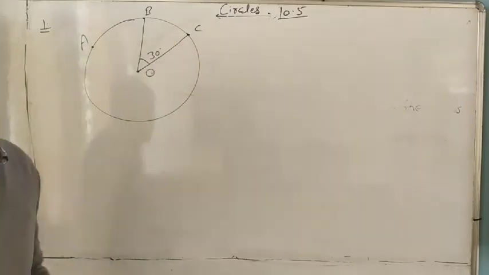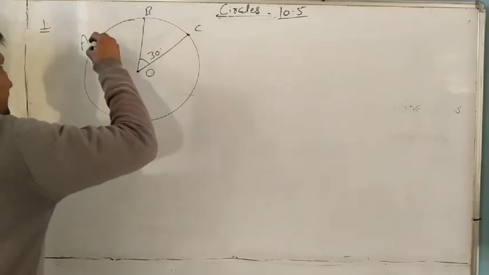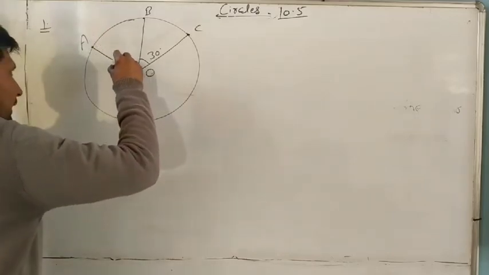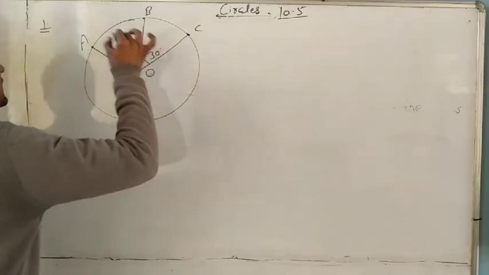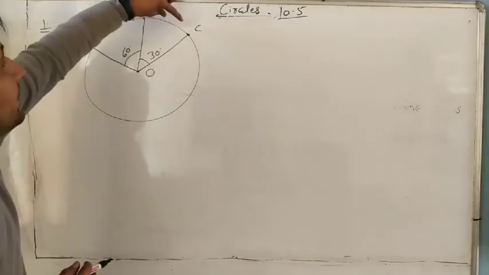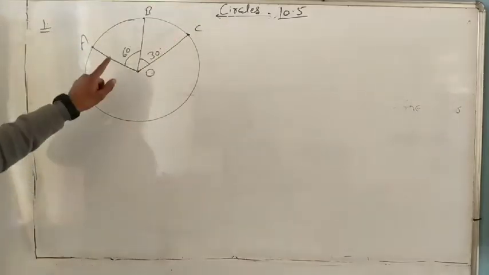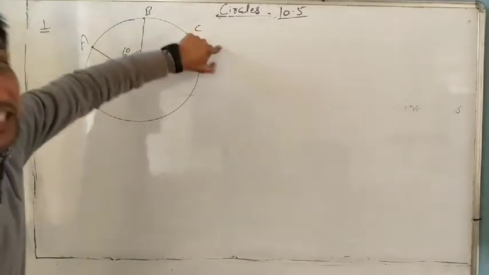Next, angle AOB. How much? It is 60 degrees. So the 60 degree angle is made by arc AB, and 30 is by BC. And if I ask you the total angle, 60 plus 30, 90 is made by arc AC.